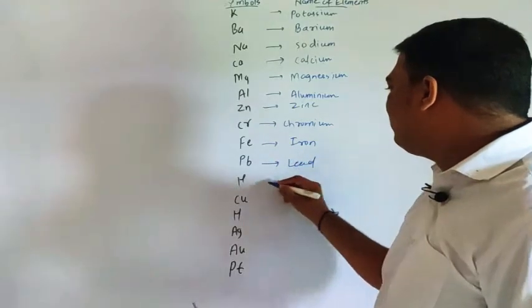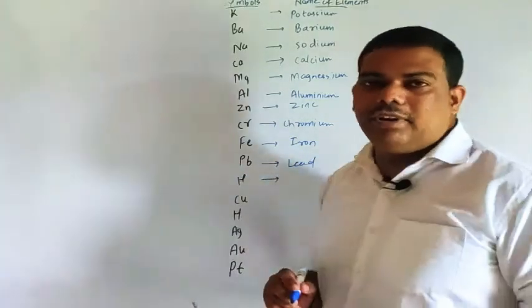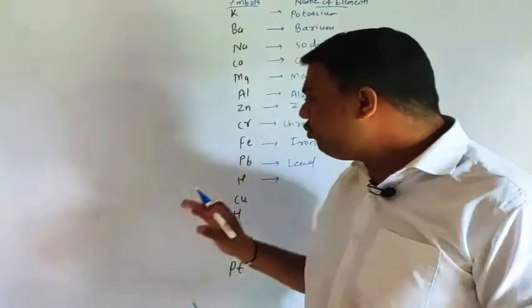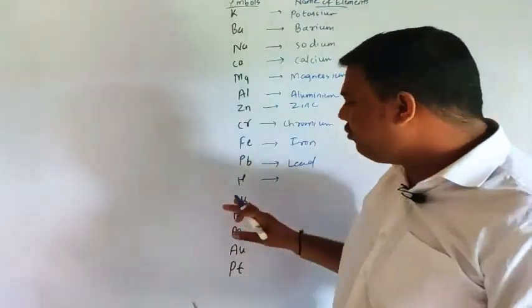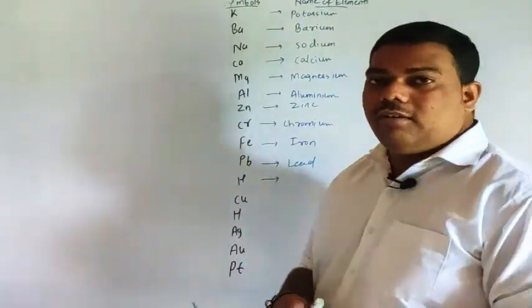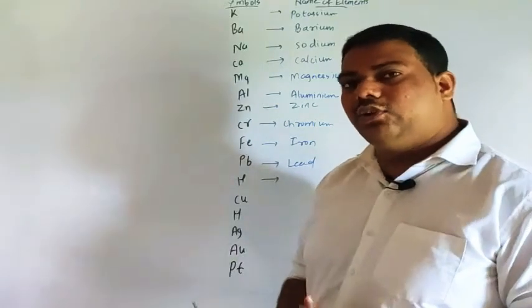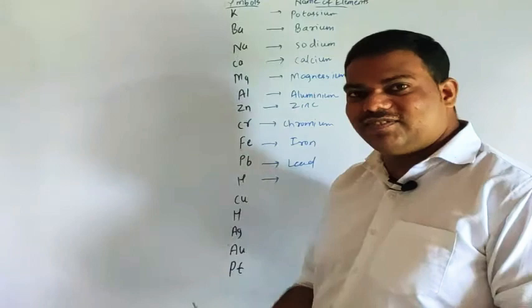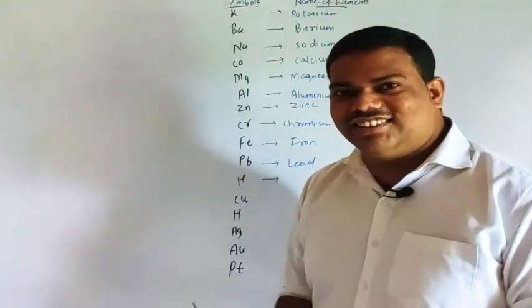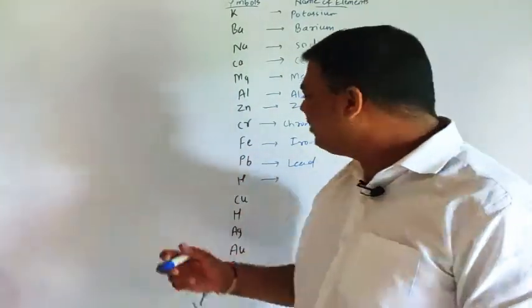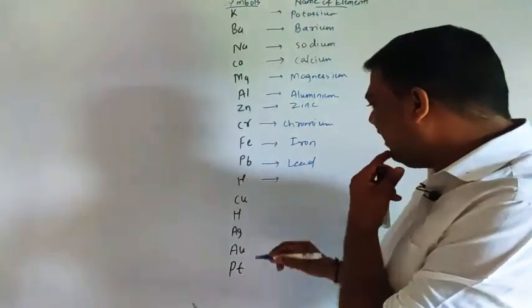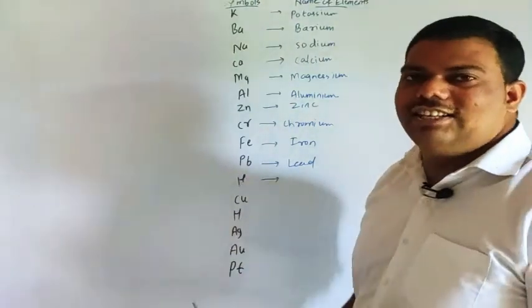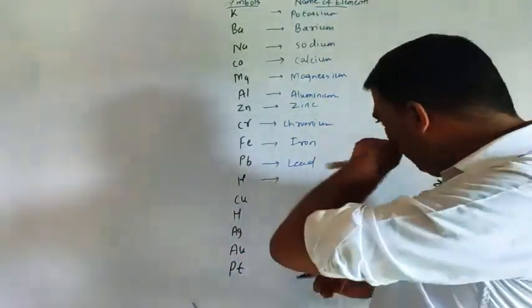Some people ask why hydrogen is here. The others are metals, but hydrogen is a non-metal. It has a tendency to donate electrons and behaves like H plus ions, like a metal, so it is taken here in the activity series.